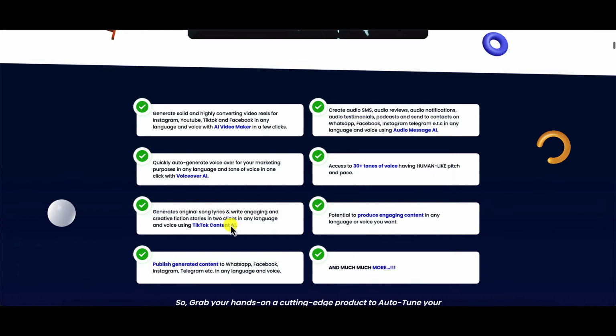So it generates also original song lyrics and writes engaging and creative fiction stories in 2 clicks in any language and voice. It has the potential to produce engaging content in any language or voice that you want. You can publish generated content to WhatsApp, Facebook, Instagram, Telegram, and other social media platforms in any language and voice.